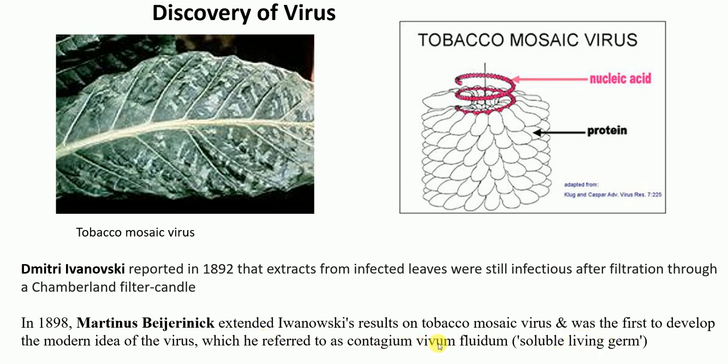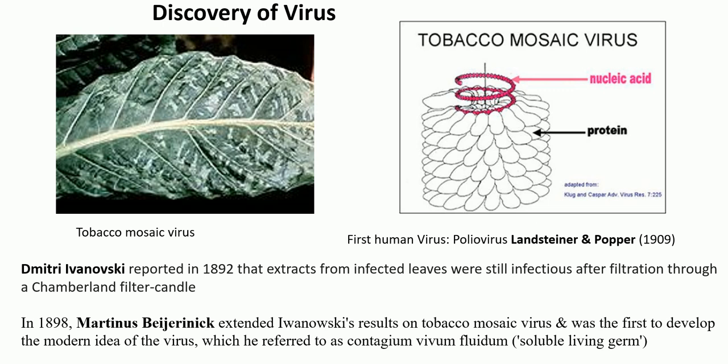So the modern idea of the viruses was given by the scientist Martinus in the year 1898. So this is a brief history of the discovery of the first virus.